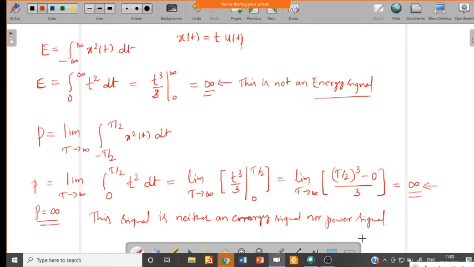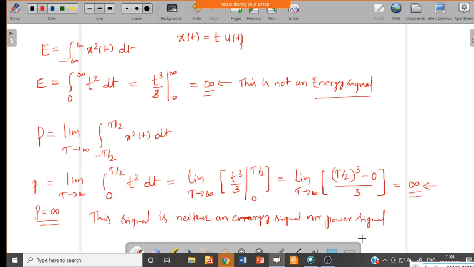Any doubt in this? Raghavendra? Sir. Understood? Yes, sir. Okay. Asma? Yes, sir. Understood? Yes, sir. Okay. So everybody, if any doubt, you can ask.